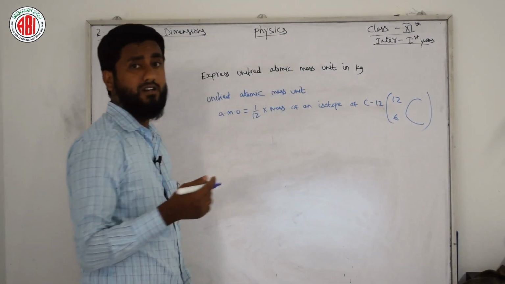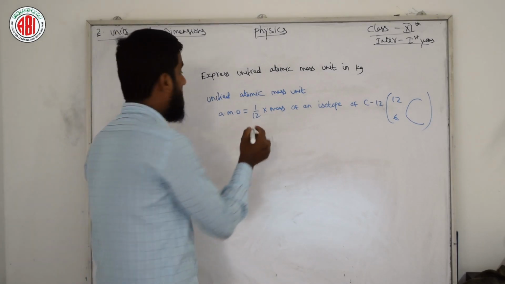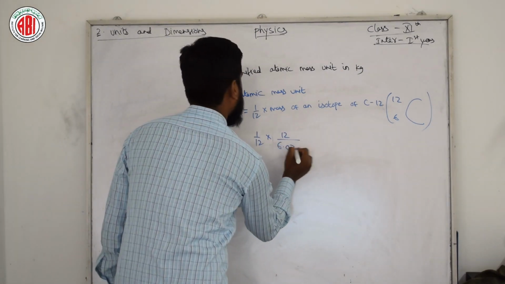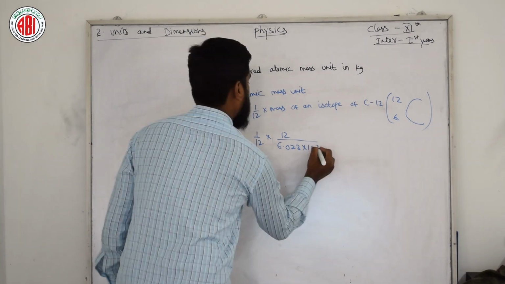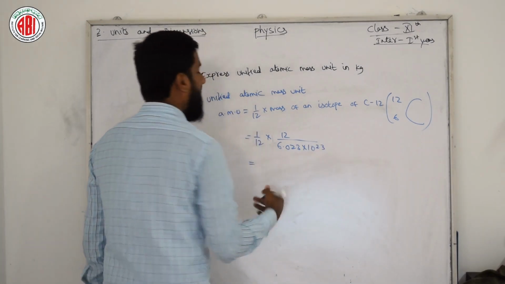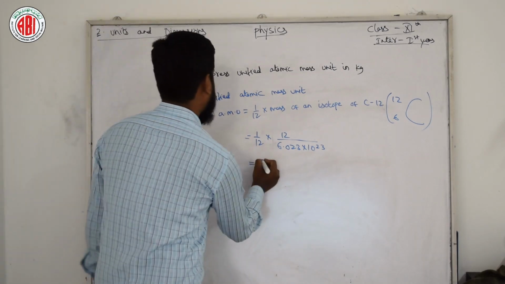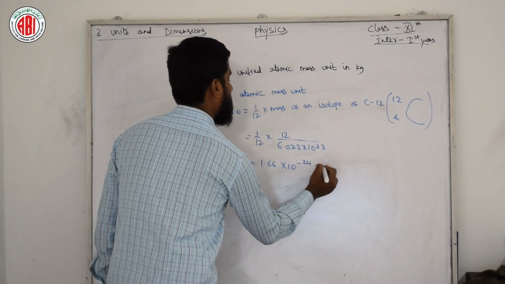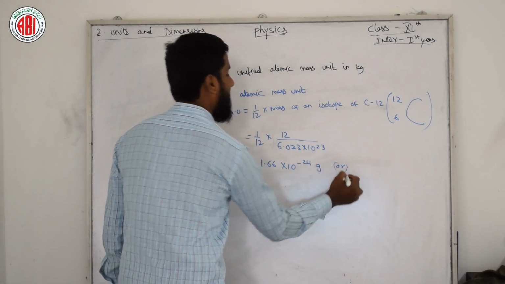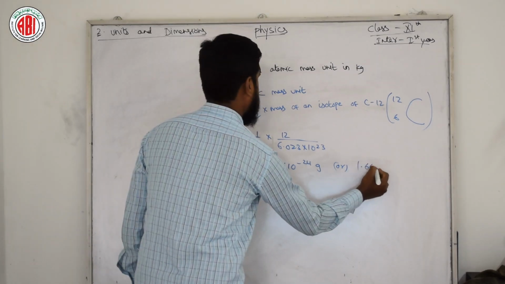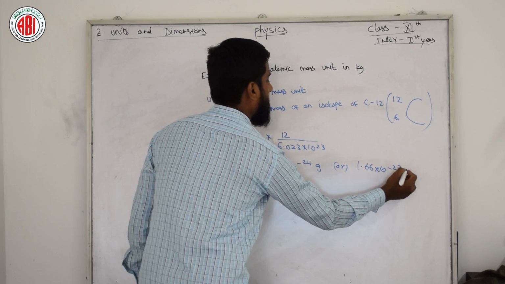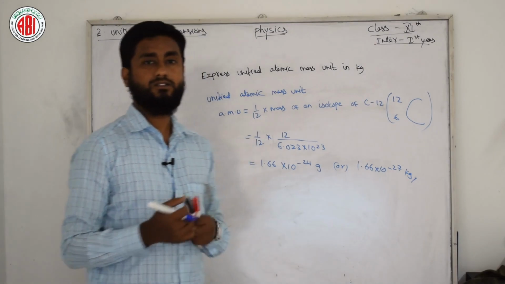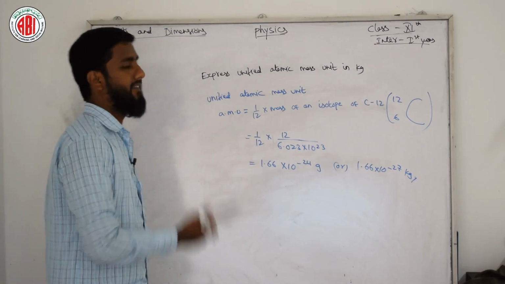So in kg, it will be 1 by 12 into 12 by 6.023 into 10 power 23. This is the answer, or else we can write one more simple statement like 1.66 into 10 power minus 24 grams. Or else we can write one more step, which is the same, 1.66 into 10 power minus 27 kgs. So this is the answer. It might be asked for 2 marks, so you can copy down the question and answer, both are written on the board.